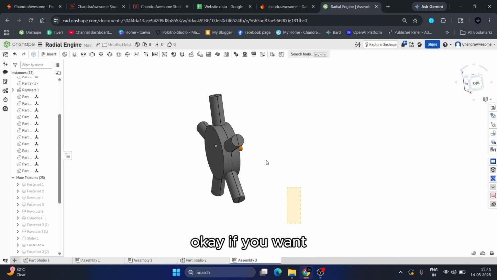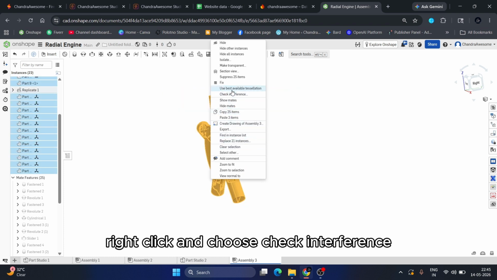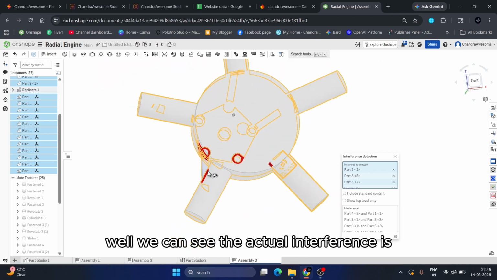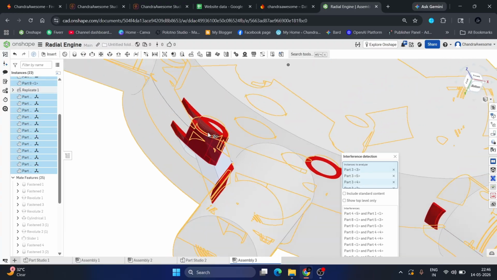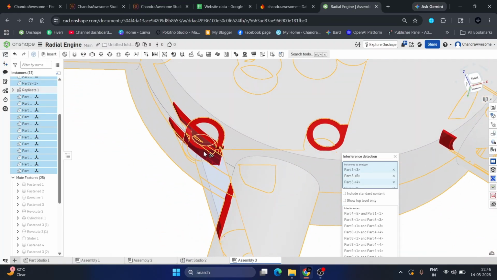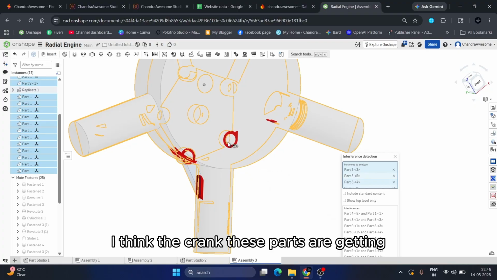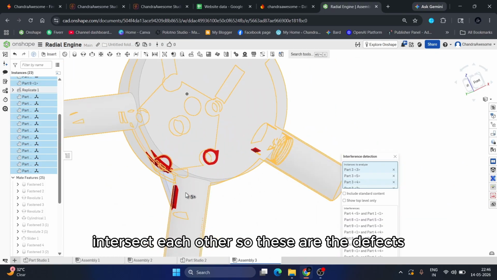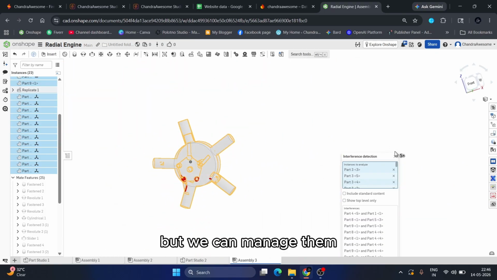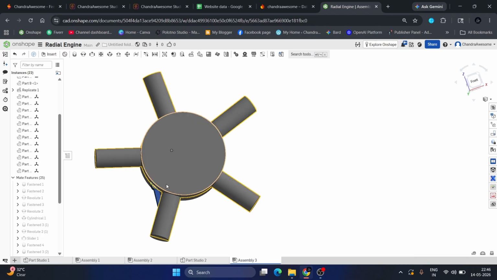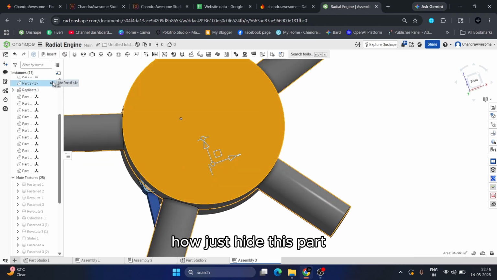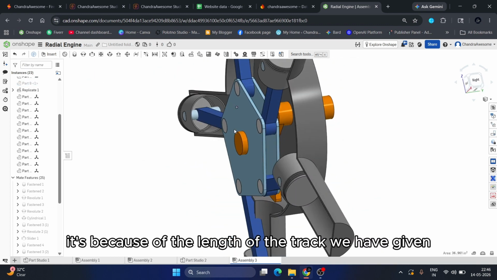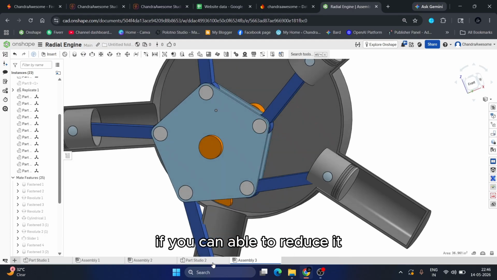If you want, you can select all the parts, right click, and choose check interference. Well, we can see the actual interferences. I think the crank parts are intersecting each other. So these are the defects, but we can manage them. How? Just hide this part. It's because of the length of the crank we have given. If you reduce it, you can change it.